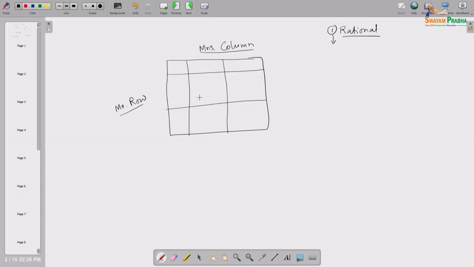And we are talking about a simultaneous game. So when I am deciding my action, when she is deciding her action, this decision is taken simultaneously at the same time. So depending on that, what I will get and what he will get, that will be determined, that is denoted by this matrix. So suppose Mr. Row has two strategies, two options, say top and bottom. Alternatively, Mrs. Column has also two strategies, say left and right.